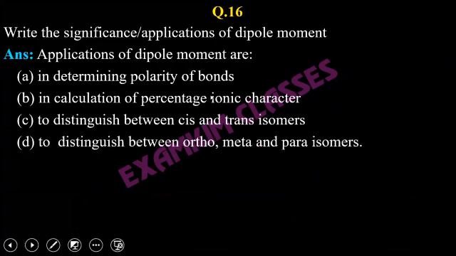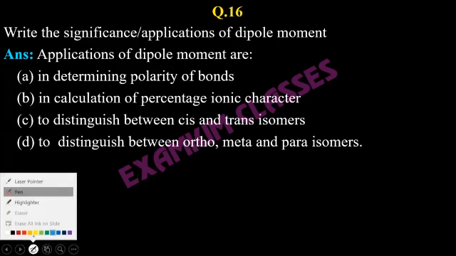Next, to distinguish between ortho, meta, and para isomers. In organic chemistry, when we talk about aryl compounds, there are some definitions. I am not going into details. For now, you can consider it a compound containing benzene. Okay, a very simple term. Otherwise, that is not a sufficient definition.